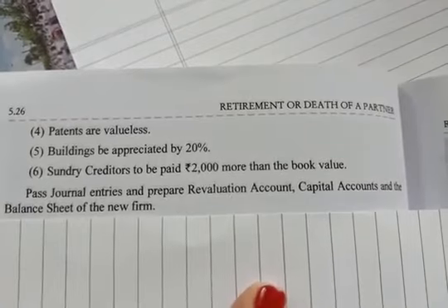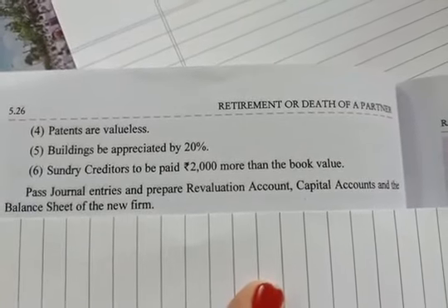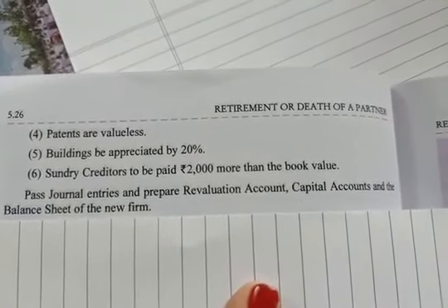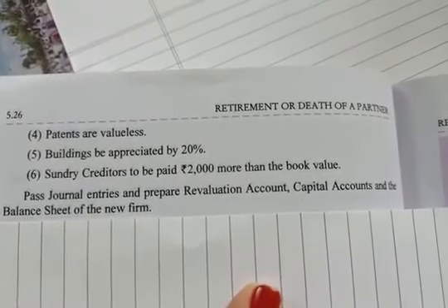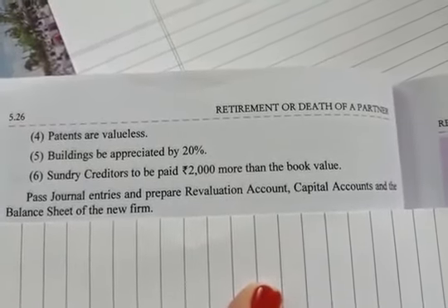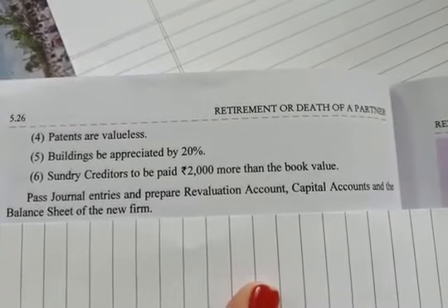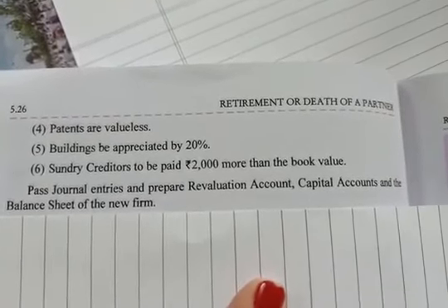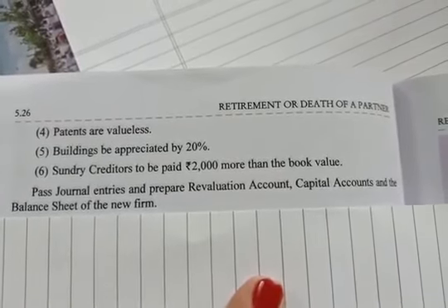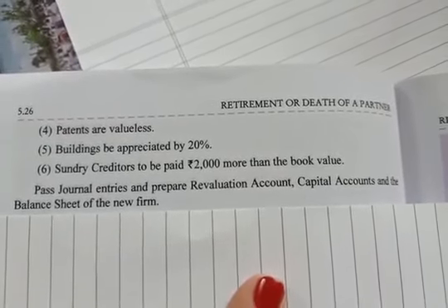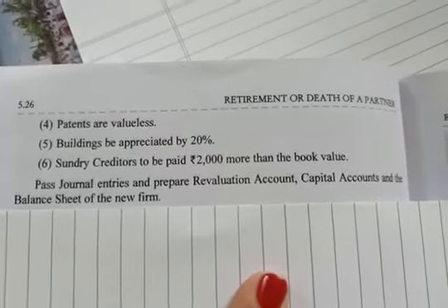Fourth adjustment, patents are valued as. Fifth, building is to be appreciated by 20%. And last adjustment, they told us that sundry creditors is to be paid rupees 2000 more. We have to pass journal entries as well as prepare revaluation account, partners capital account and balance sheet of the new firm. So let us start.